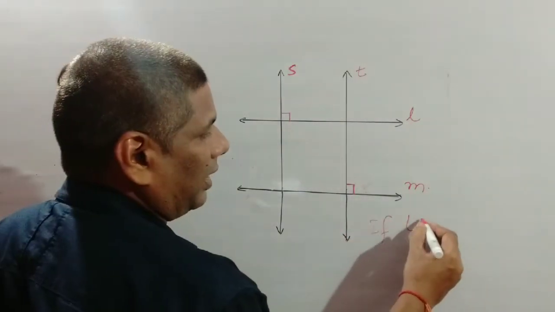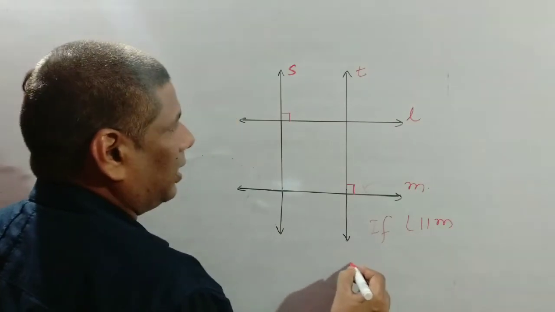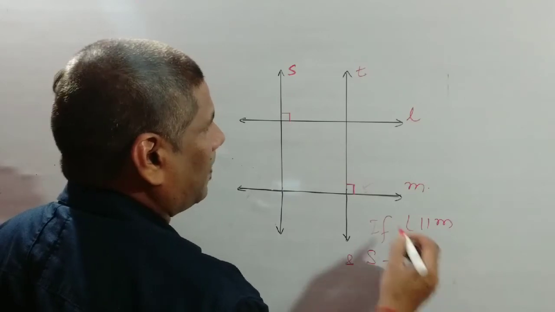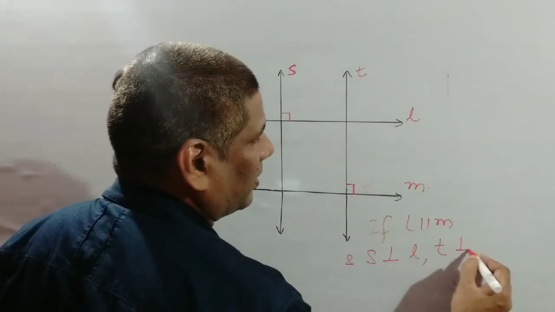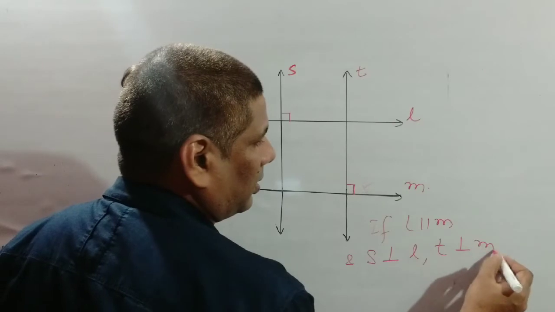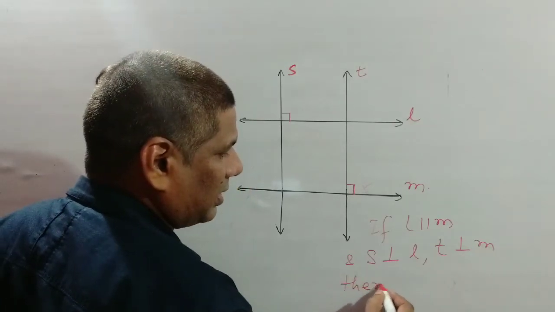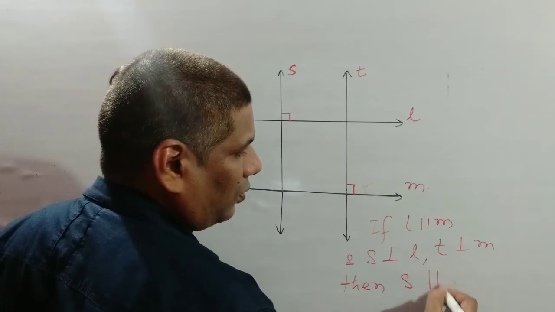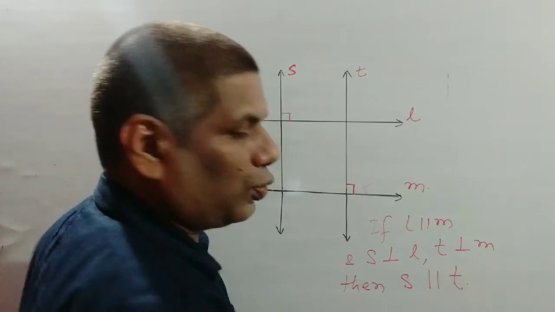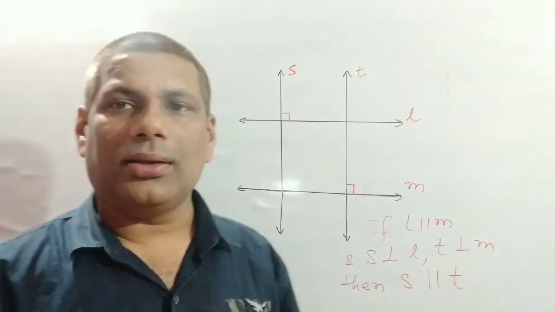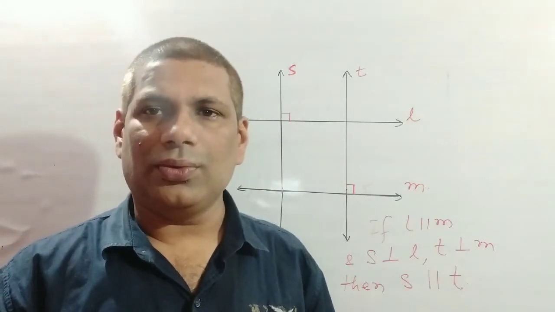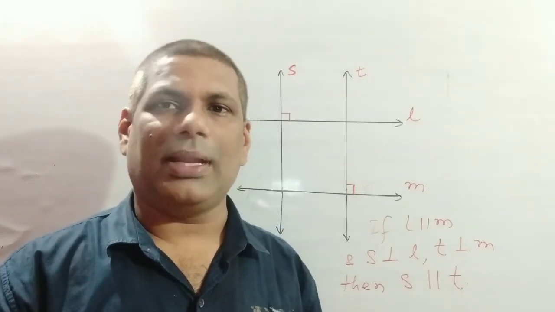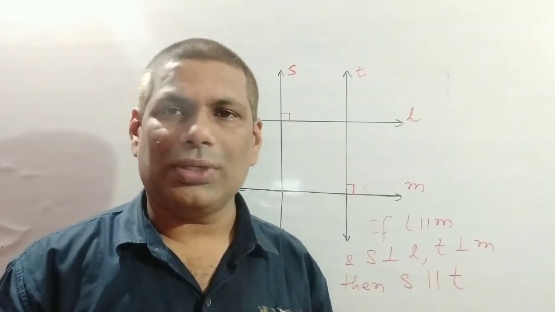Here if L is parallel to M and S is perpendicular to L and T is perpendicular to M, then we can say that S is also parallel to T. Two perpendicular lines on the same line are parallel to each other.